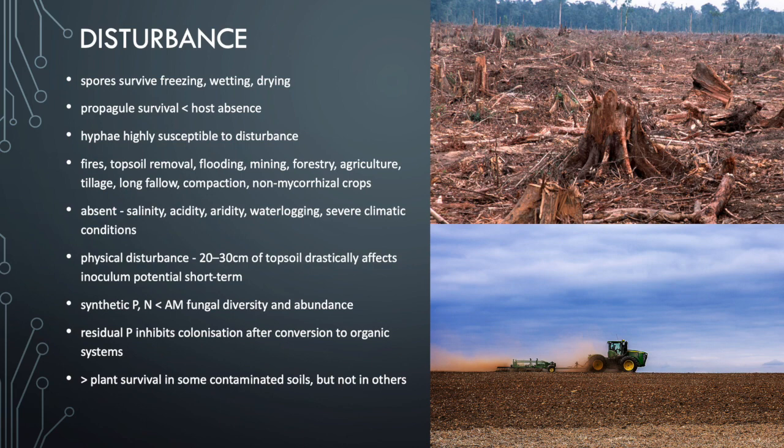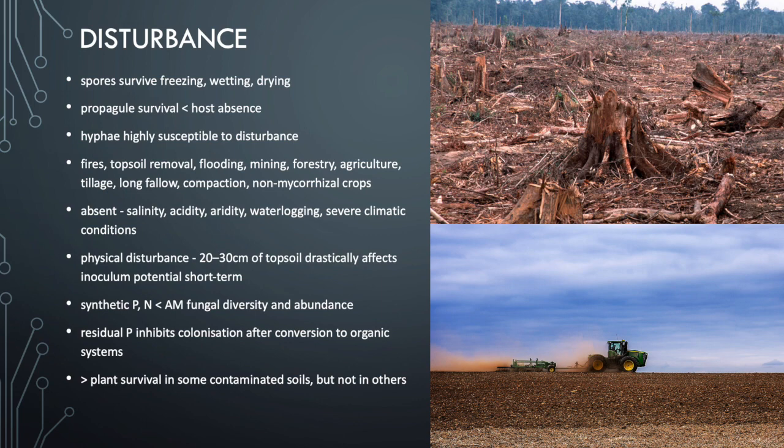Basically that means that hyphae themselves that infiltrate the soil ecosystem beyond roots are highly susceptible to disturbance. So things like fires, topsoil removal, flooding, mining, forestry, agriculture, tillage, leaving the soil fallow for long periods of time, compaction, and production of non-mycorrhizal crops will all lead to diminished numbers or complete destruction of these fungi in soils.